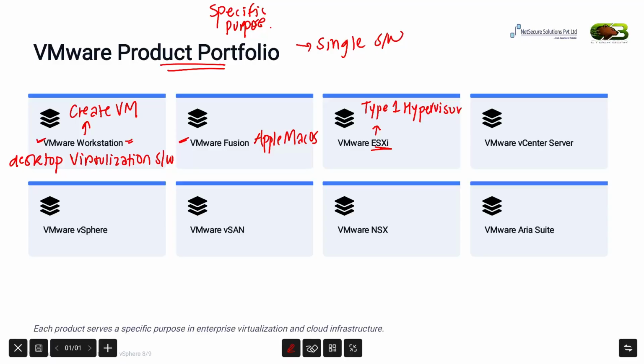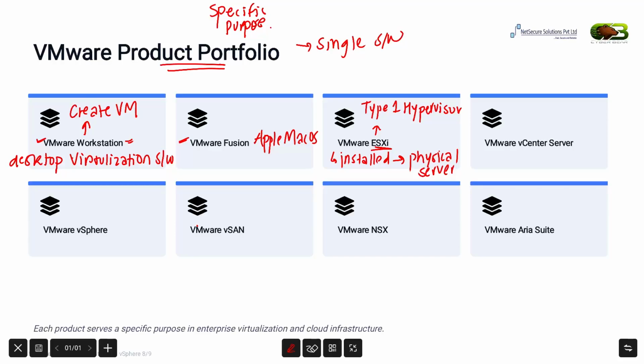So ESXi is installed directly on a physical server and is responsible for creating and running virtual machines. Throughout this course, ESXi will be one of our prime areas to focus.